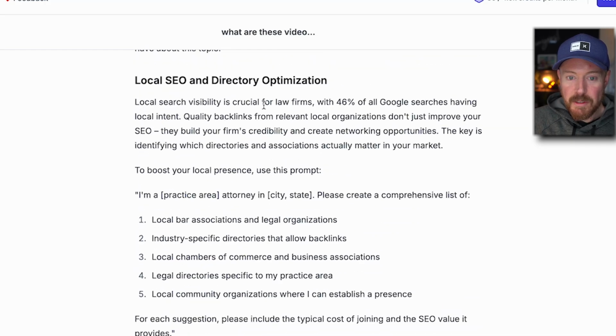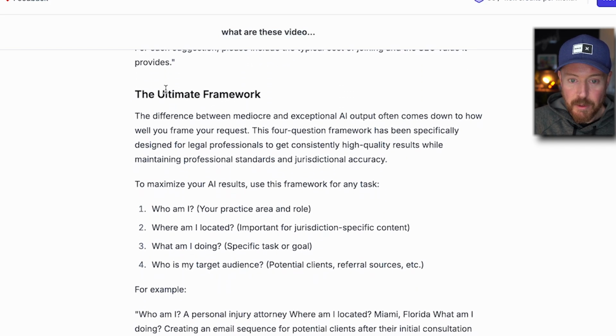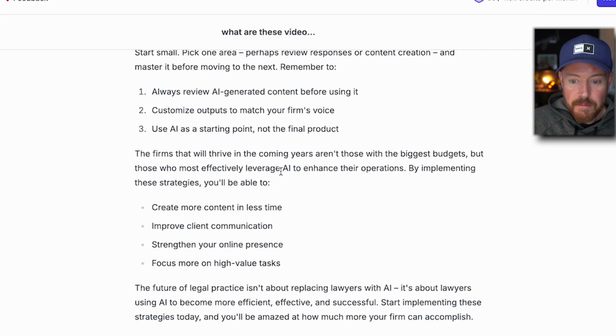Okay, local search visibility is crucial for law firms. Great quality backlinks. The key is identifying which direction. Perfect. This is exactly what I'm looking for. The ultimate framework: the difference between mediocre and exceptional AI output often comes down to how well you frame your request. This 4-question framework is specific. Yeah, this is fantastic. Yeah, this is perfect.